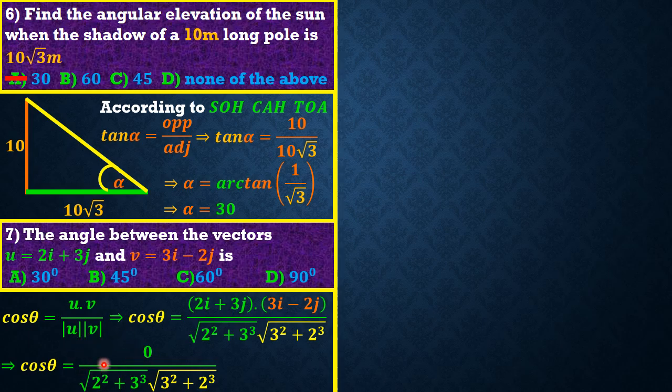It means that our theta is equal to what, guys? The cos inverse of 0. What is cos inverse of 0, guys? It is simply 90 degrees. Okay, means our theta is equal to 90 degrees. At this point, guys, we can say that the two vectors u and v are perpendicular vectors. So friends, option D is the best option for this question.